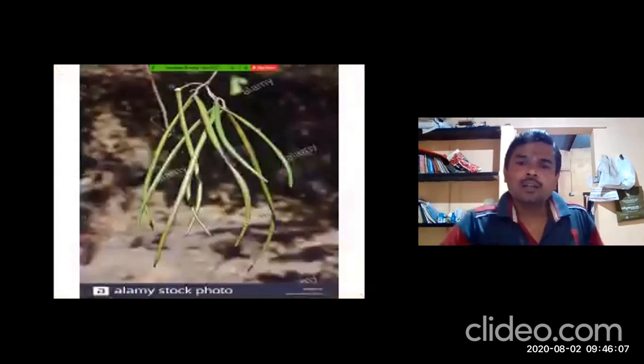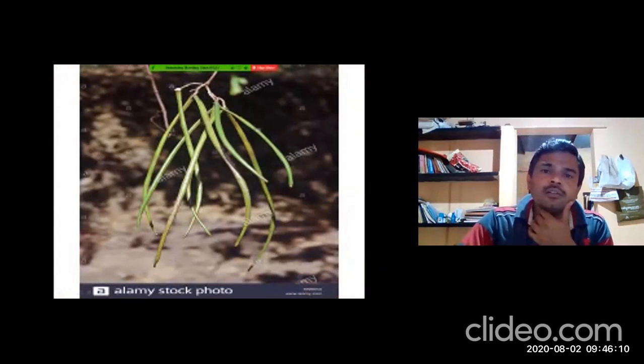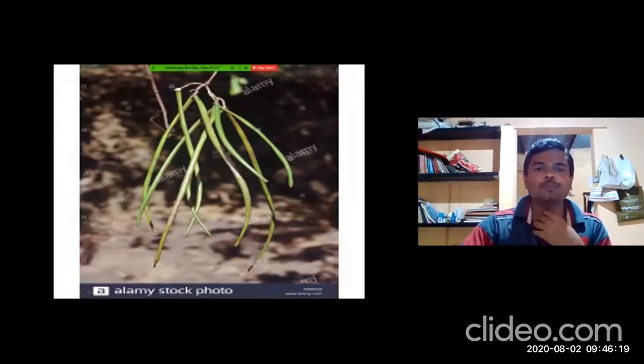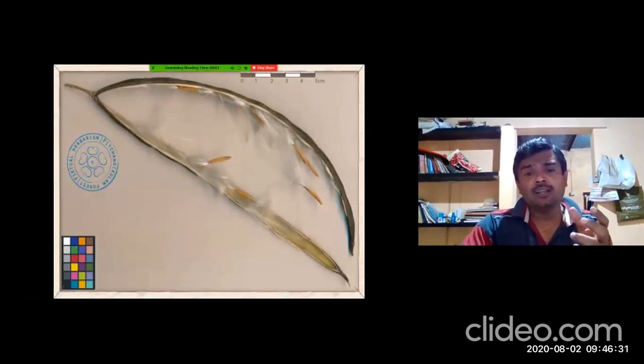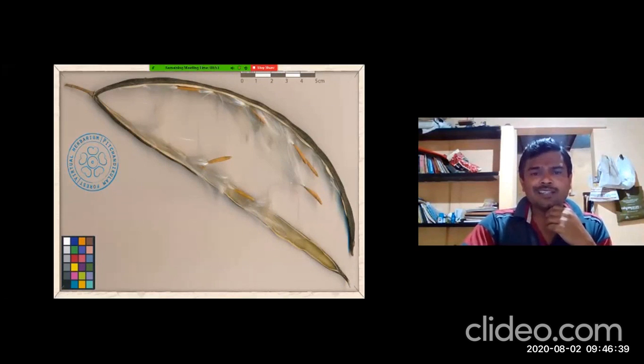See, in this case, this is one fruit. Here you can observe there are 2 follicles. They have already detached. So these are developed fruits. The fruits are dehiscent in nature. Inside the fruit you can see the seeds, which contain a hair-like structure inside the fruits. These hair-like structures are called the rays.